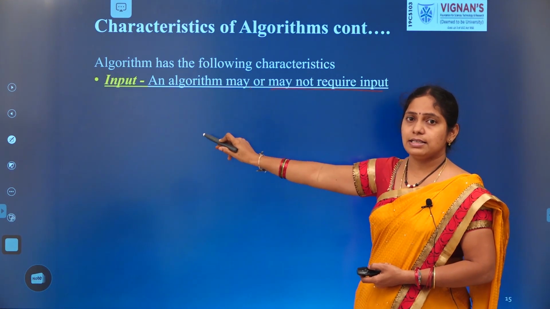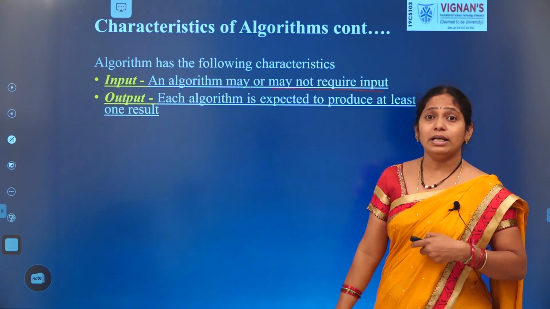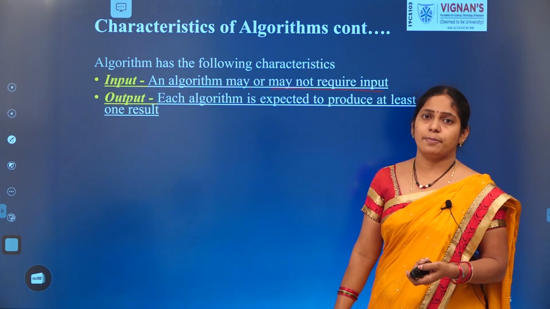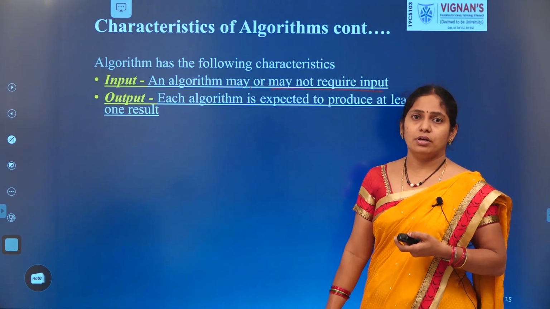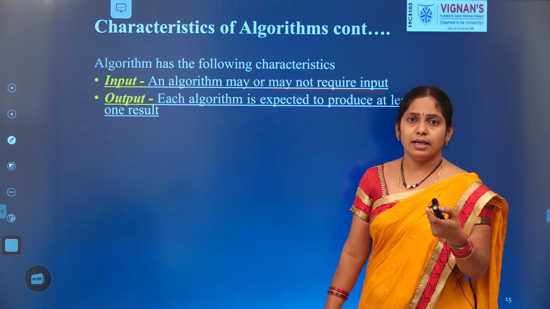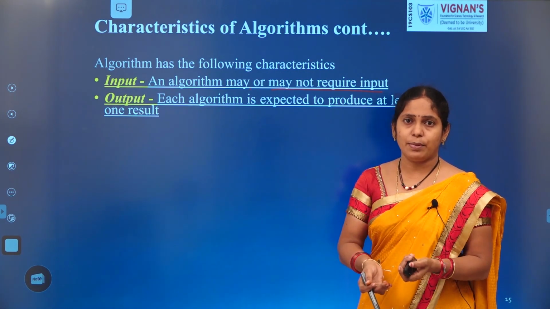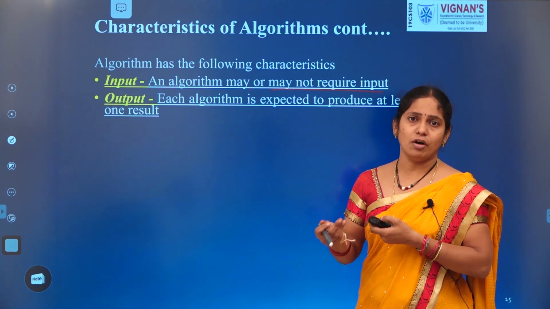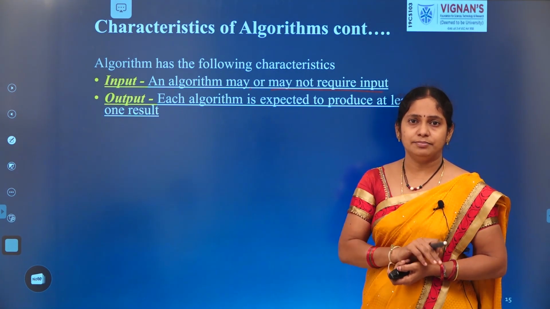See the next characteristic, that is the output. Output is nothing but what it produces for us. After completing, take the example of preparing a coffee. We collected a bowl, added milk, sugar, coffee powder, we boiled, everything we completed. What do we get finally?